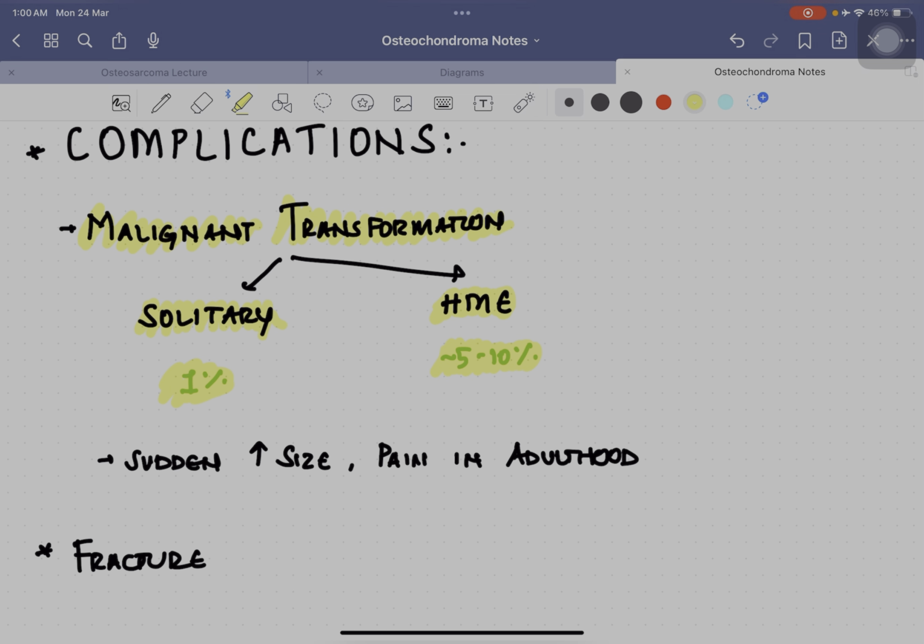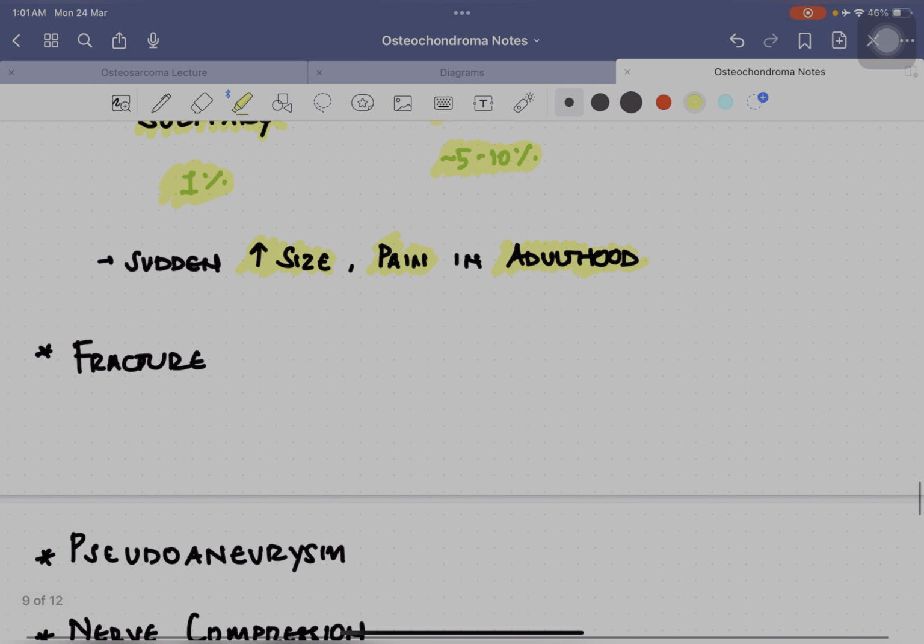So when do we suspect malignant transformation? When there is a sudden increase in size or the patient is having pain in adulthood, because this is a tumor most commonly seen in children and is most likely to be benign. Whenever the patient is complaining of pain, you can suspect a malignant transformation.